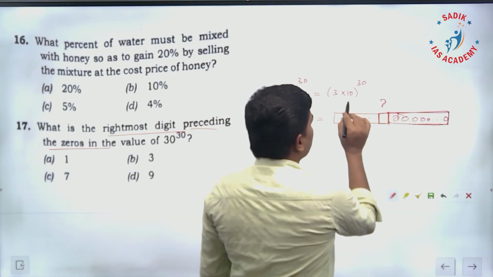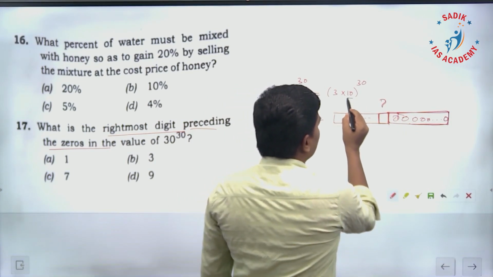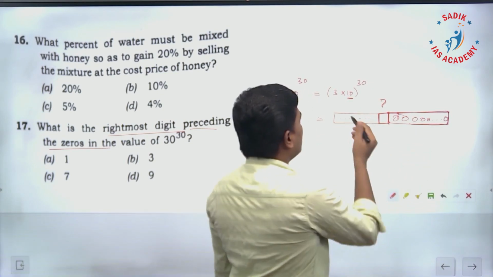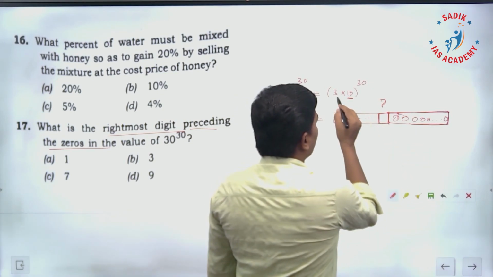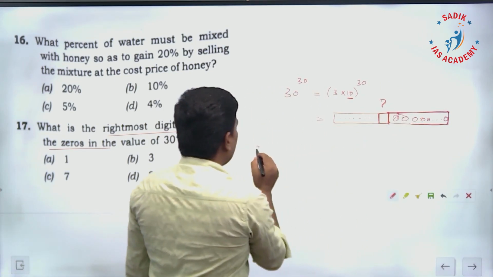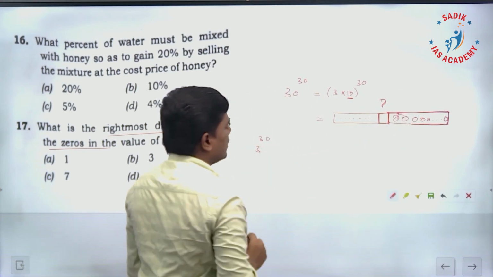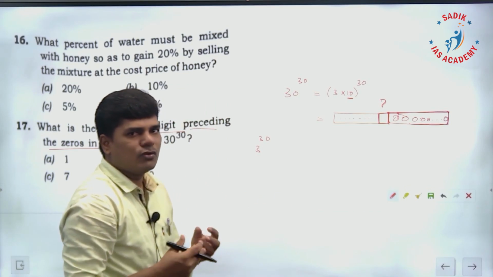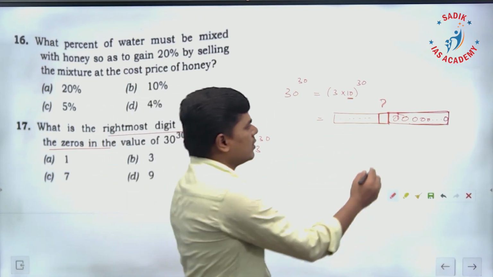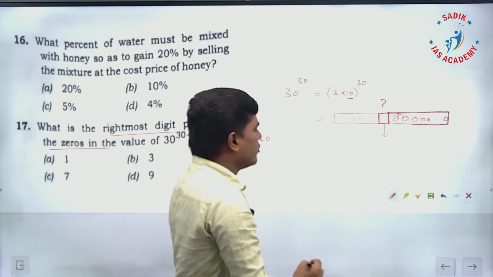So it is very simple. This 10, if you multiply 30 times, you will get 30 zeros. Then the first number is going to come because of the 3 power 30. If you take 3 power 30, we have to find the unit digit. If you multiply 3, 30 times, what is the unit digit? That digit only is going to come here.